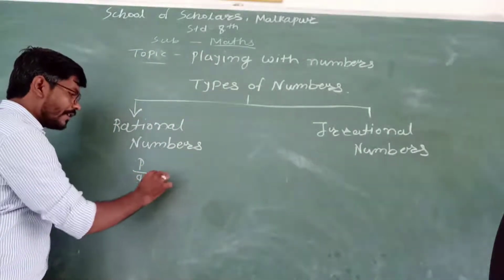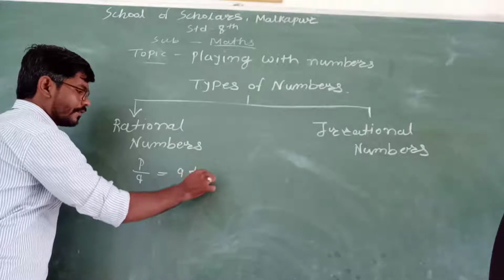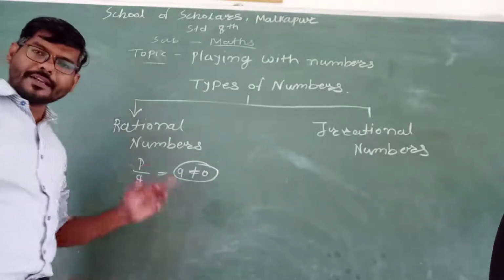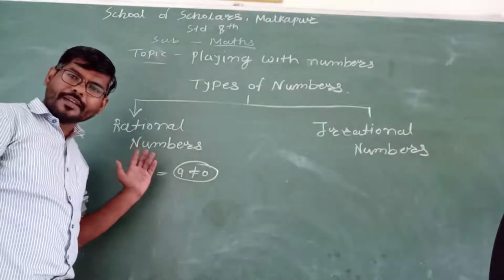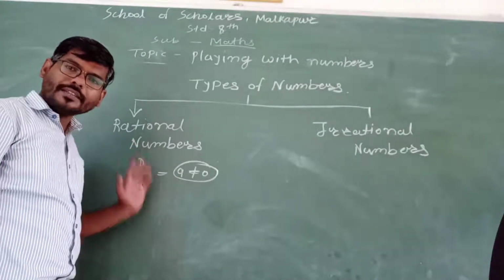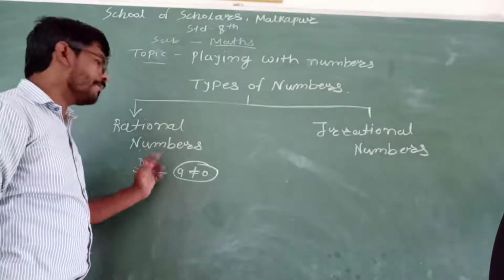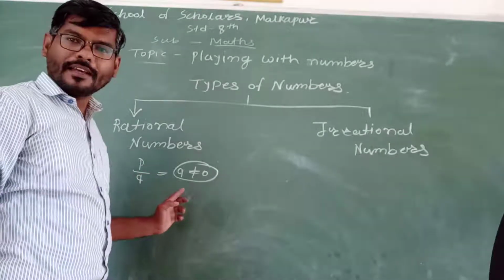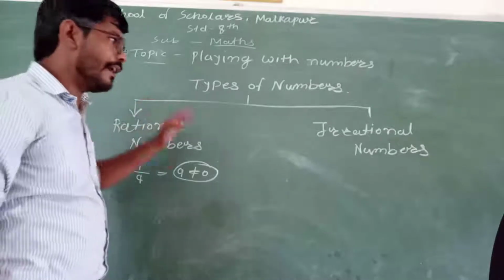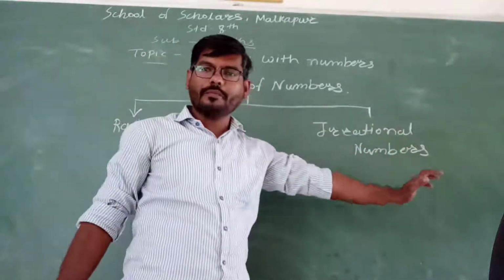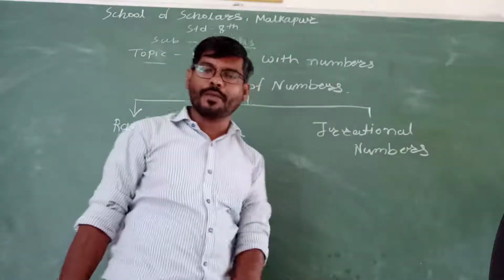Rational numbers are the numbers which can be represented in the form of p by q, where q is not equal to 0, that we know. So we can represent whole numbers, natural numbers, integers, fractions, decimal fractions, all these types of numbers in the p by q form. Therefore one category is rational numbers, and the other is irrational numbers, numbers which can't be represented in the form of p by q.